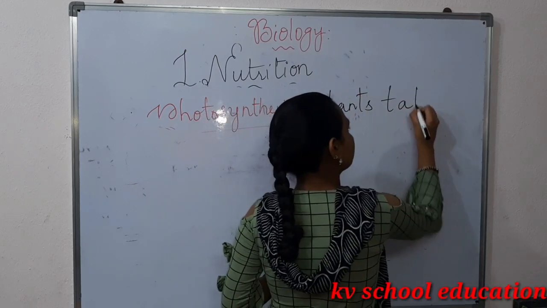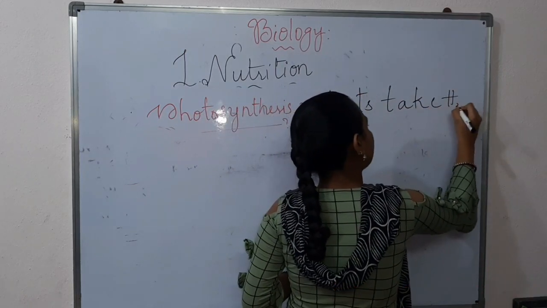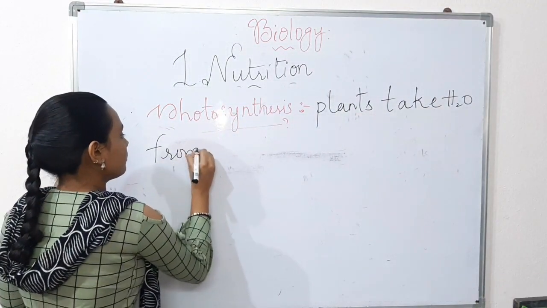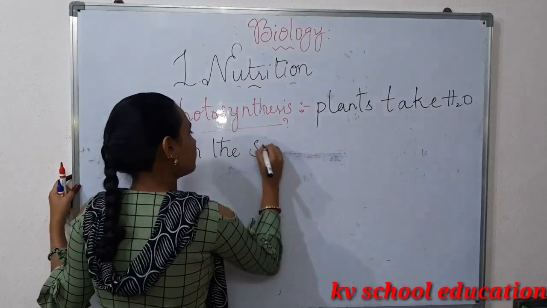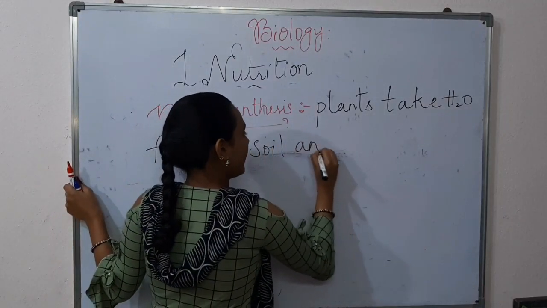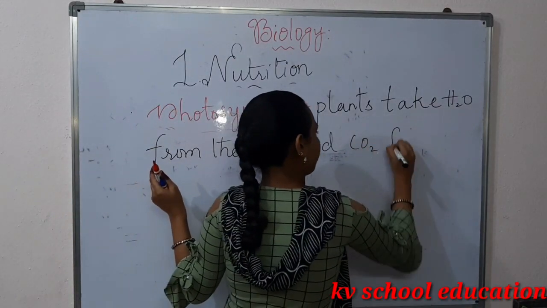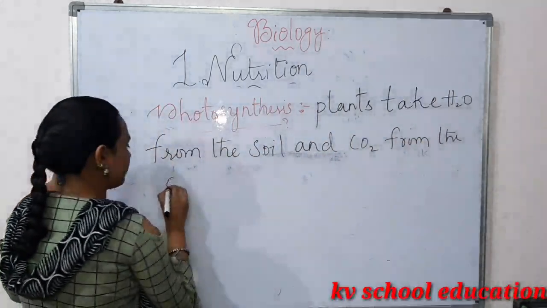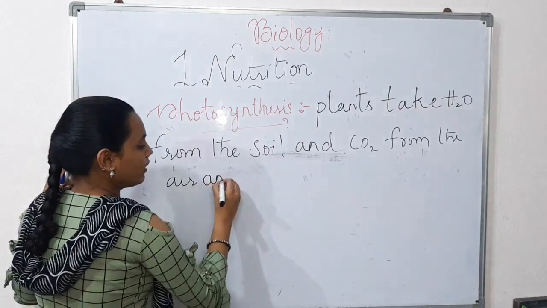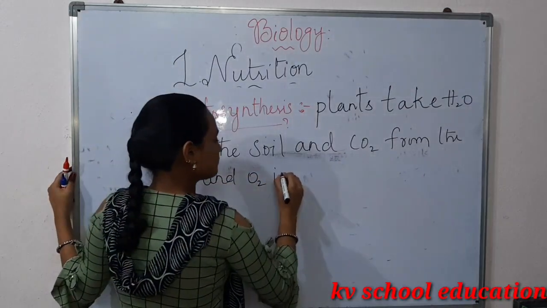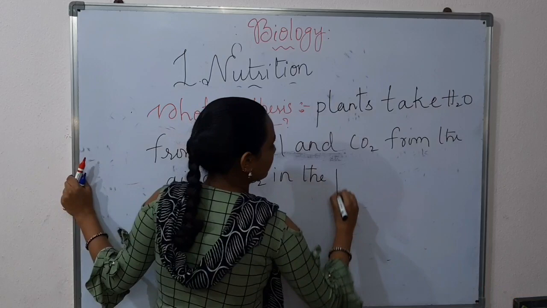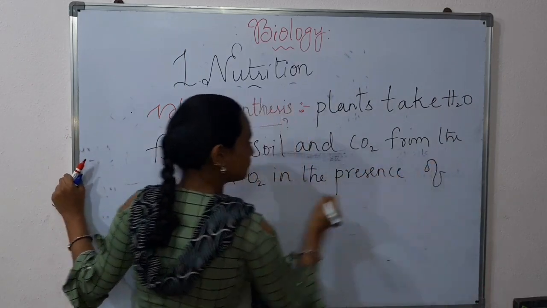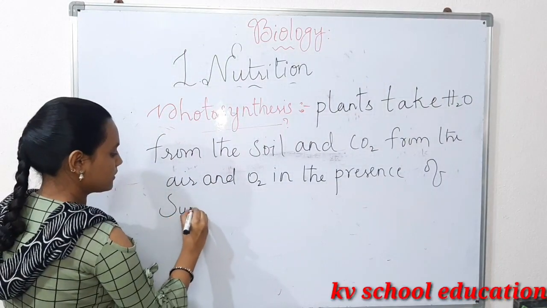Plants take water from the soil and carbon dioxide from the air and oxygen in the presence of sunlight and chlorophyll.